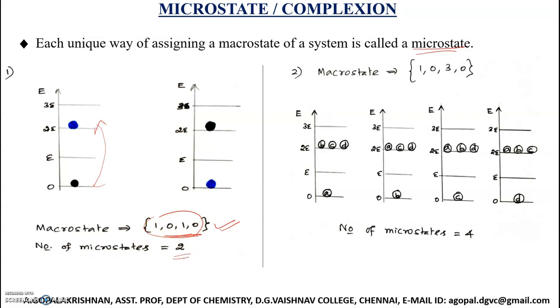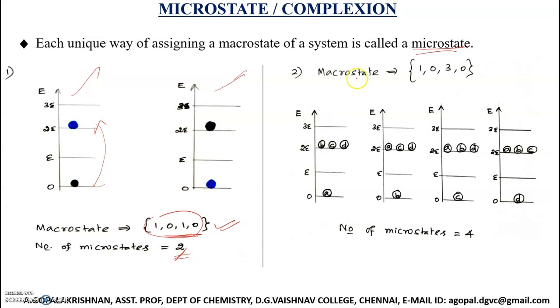So what is microstate? Each unique way. So this is one way of getting the macro state. This is another way of getting the macro state. So each unique way of assigning a macro state of a system is called a microstate. So for this macro state, we have 2 possible microstates. Okay, I'll give one more example so that you'll get some clarity.